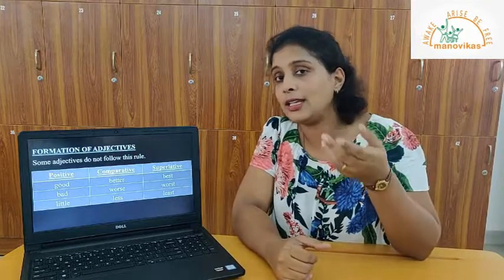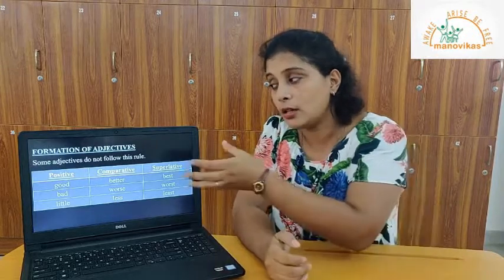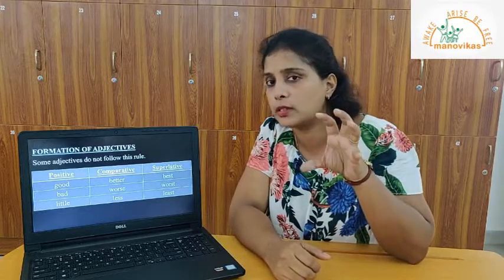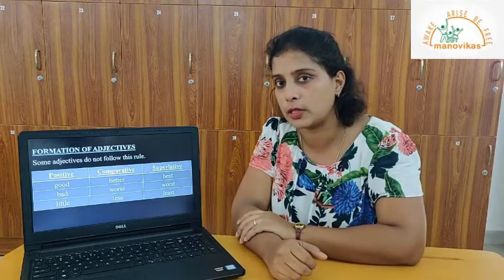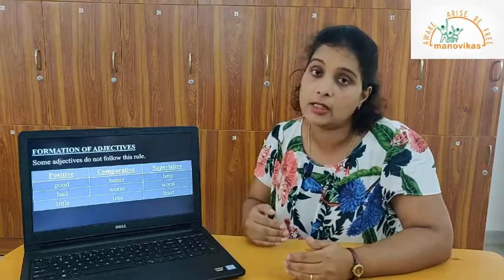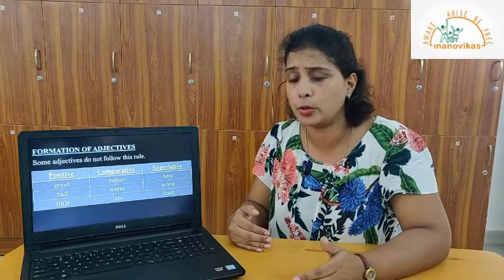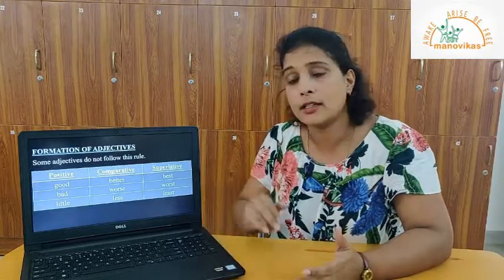Okay? What I want you to do is, students, follow any ICSE basic text, grammar textbook, and make a list of all these irregular words. There will be at least 30 to 50 words. You have to pay special attention to these words because they do not follow any particular rule. Only with practice you become perfect. So for these you need to have a list of your own. Write it down in your notebook and practice it, read it out twice, thrice, 4 times, okay? And that is how you will learn these irregular words.